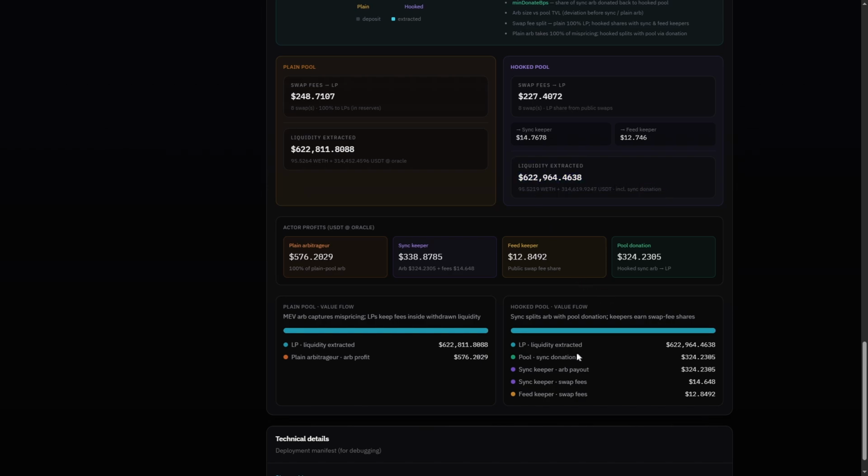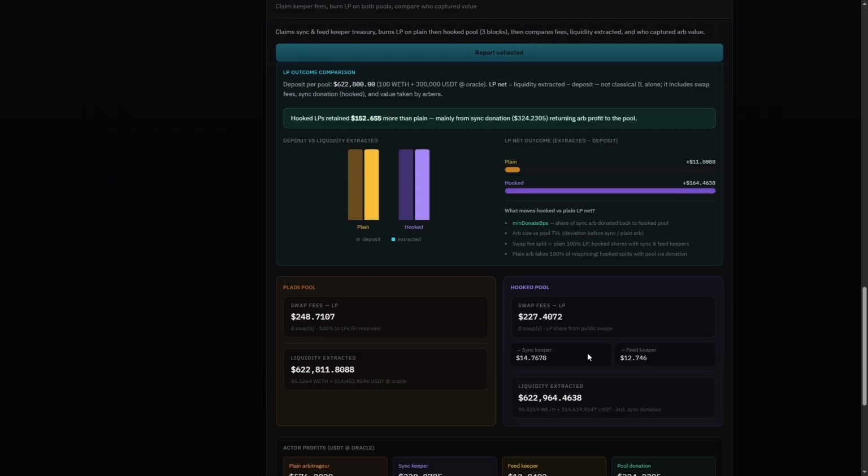And we can see this distribution: what was the plain arbitrage profit, what was the sync arbitrage profit, what was the SyncKeeper fee share and FeedKeeper share, and what was the pool donation. So, as a result, I've reduced the impermanent loss in the pool with the help of my hook and standalone protocol-like system. That's it.